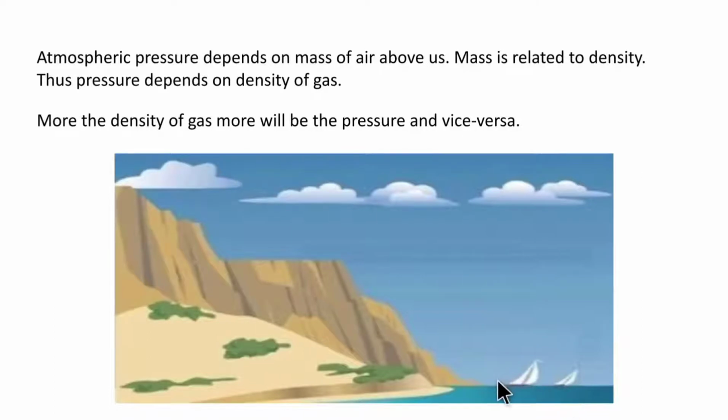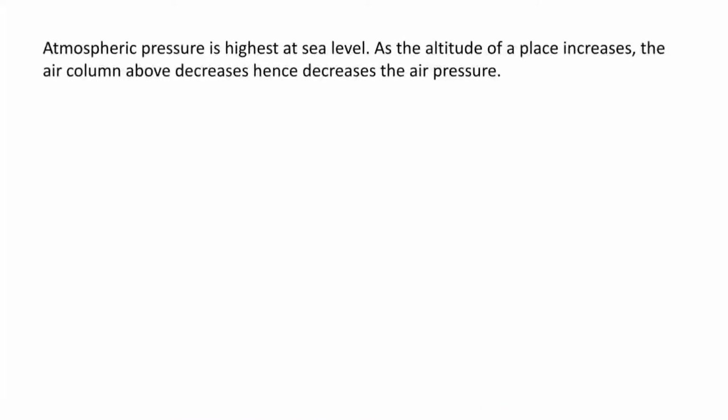And down here at sea level, the whole column of air above us is more. So more mass means more pressure. This means that atmospheric pressure at sea level will be the highest. And as the altitude of a place increases, the air column above decreases, hence a decrease in the air pressure will result.